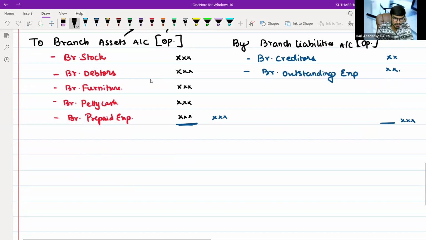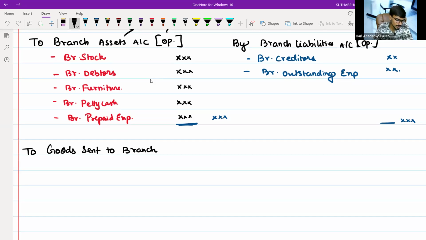Then, whatever goods have been sent by HO to the branch. Who is receiving? The branch is receiving, so we are debiting the branch to goods sent to branch account. I will shortly call it the GSB account. For your understanding, I will write down to goods sent to branch.